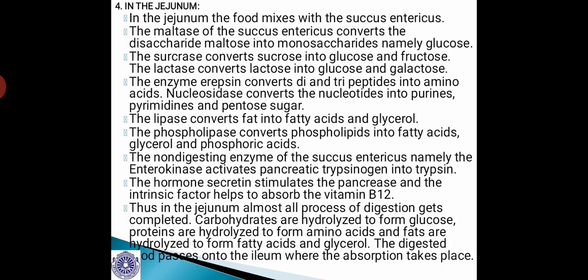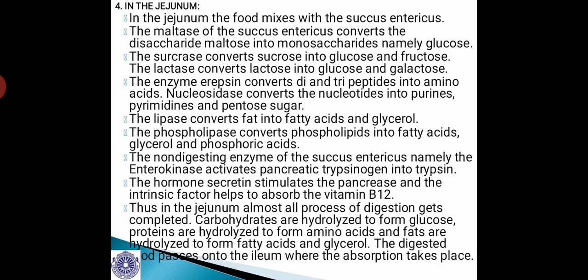It acts as an activator only. The hormone secretin stimulates the pancreas, and the intrinsic factor helps to absorb vitamin B12. Thus, in the jejunum, almost all processes of digestion get completed.